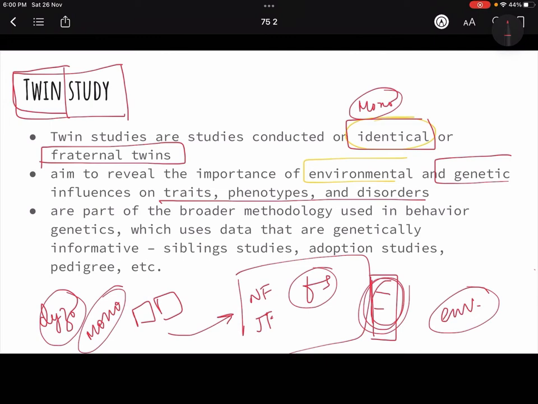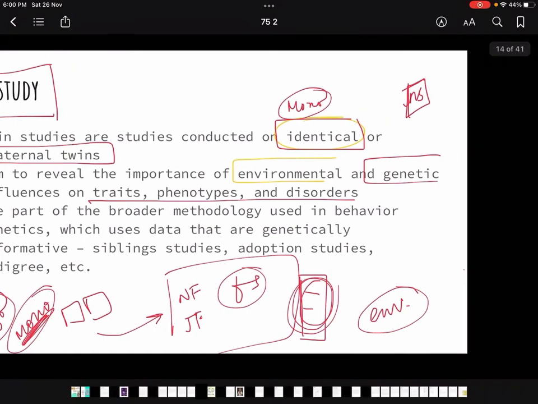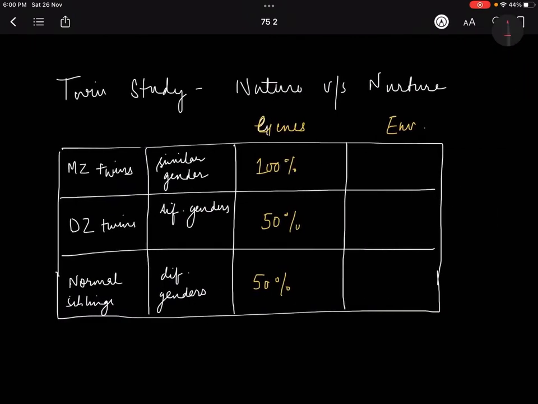So now you understand why we are studying monozygotic and dizygotic and not the normal siblings. Because in normal siblings, neither the genes nor the environment, nothing is similar. But in monozygotic, their environment is the same, and their genes are also the same.